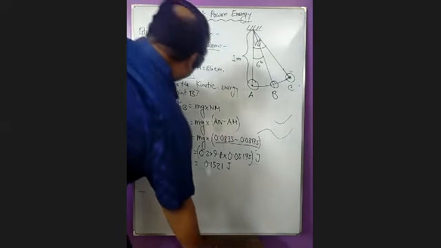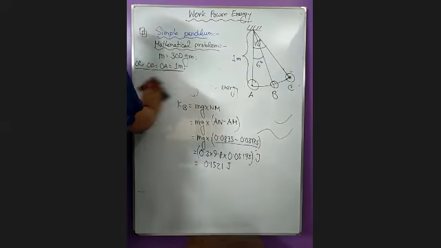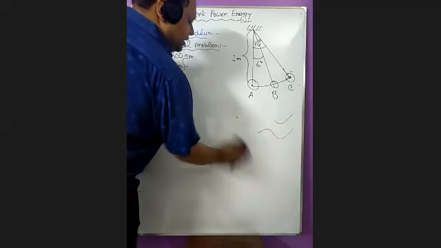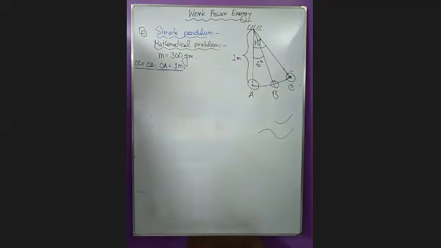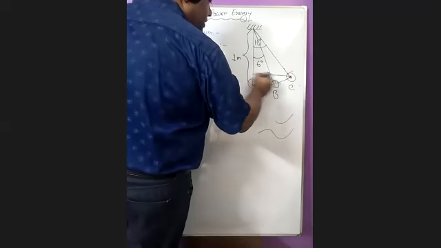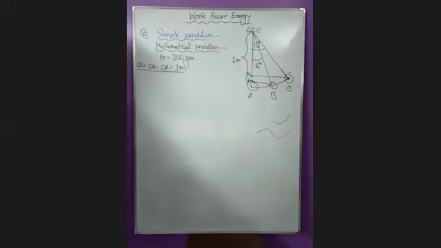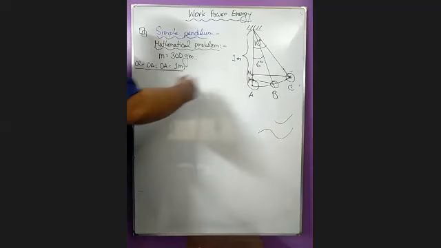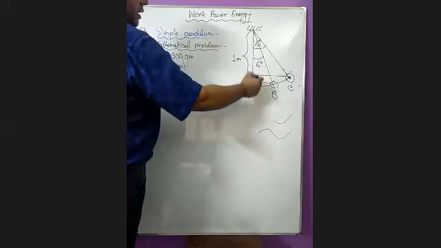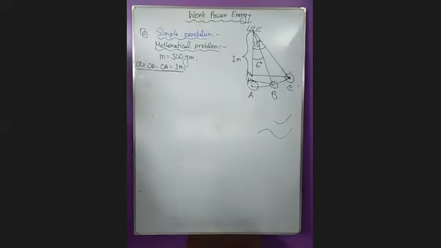And also, you are given the mass and the length, or the radius of the pendulum. But in this way, if we determine the potential and kinetic energy at point B, C, or A, I just draw some perpendicular, just like the previous one, and then I have to determine this ON or OM value.